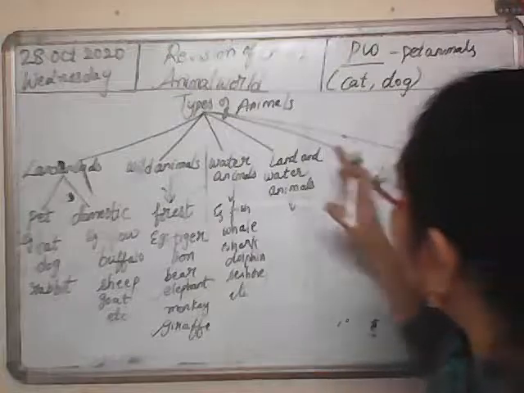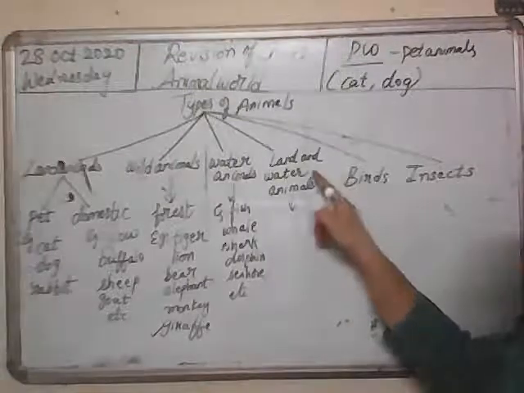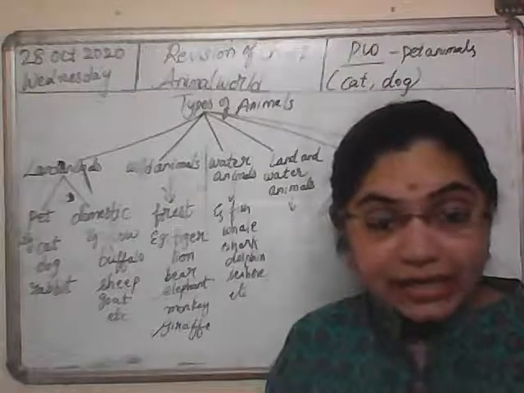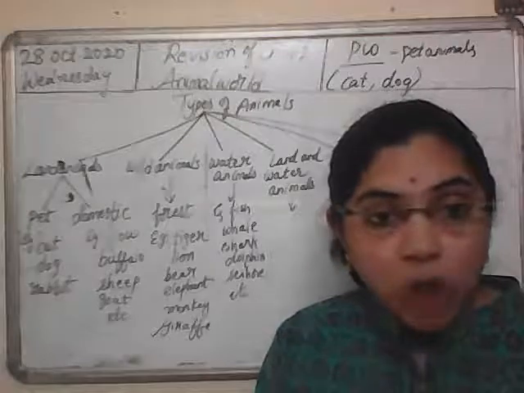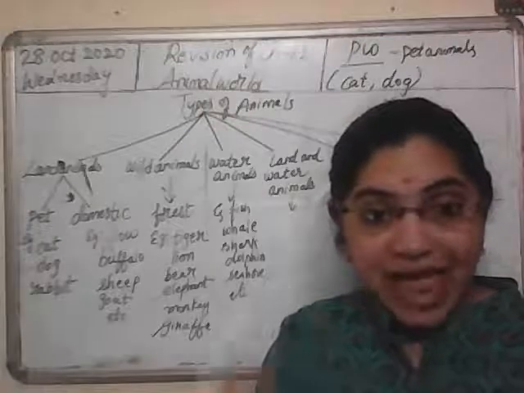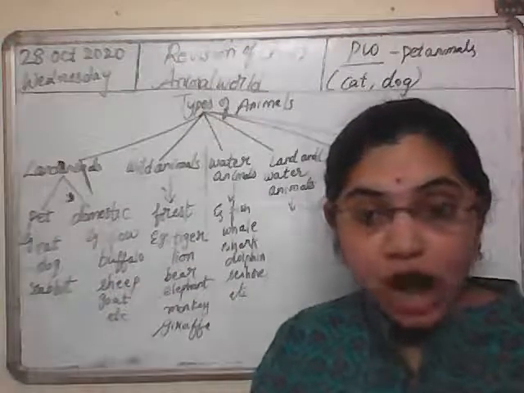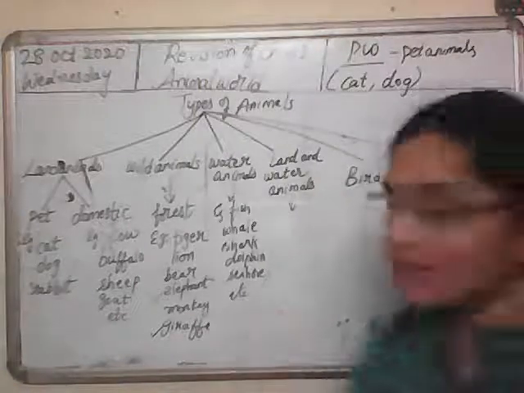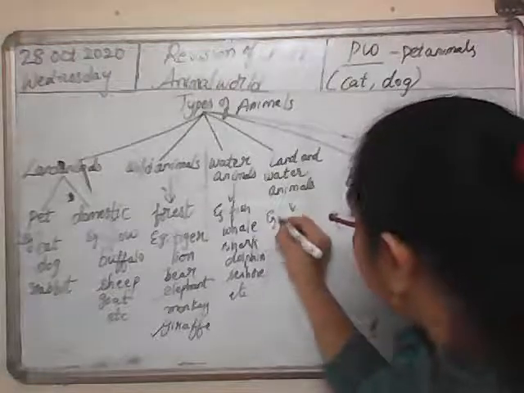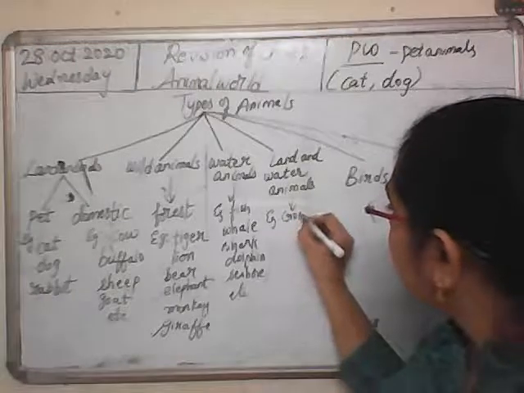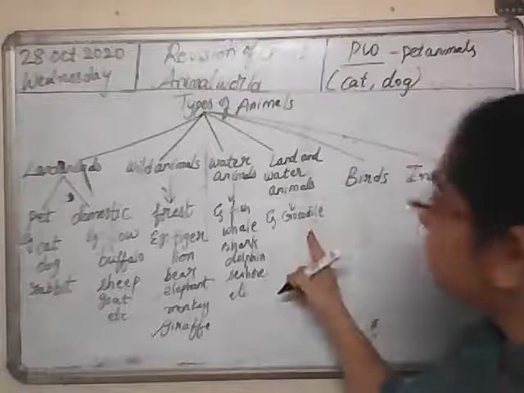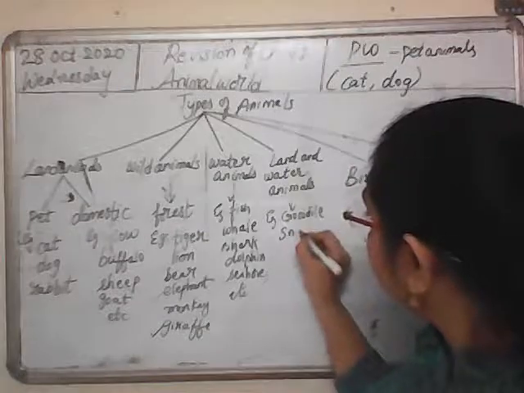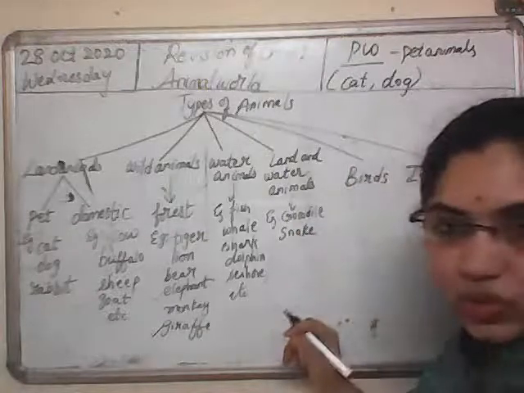Let's see what are land and water animals. The animals which can survive both on land and in water are called land and water animals. Examples are crocodile. Crocodile can live both on land and water. Yes, snake. Snake can live in land as well as in water.